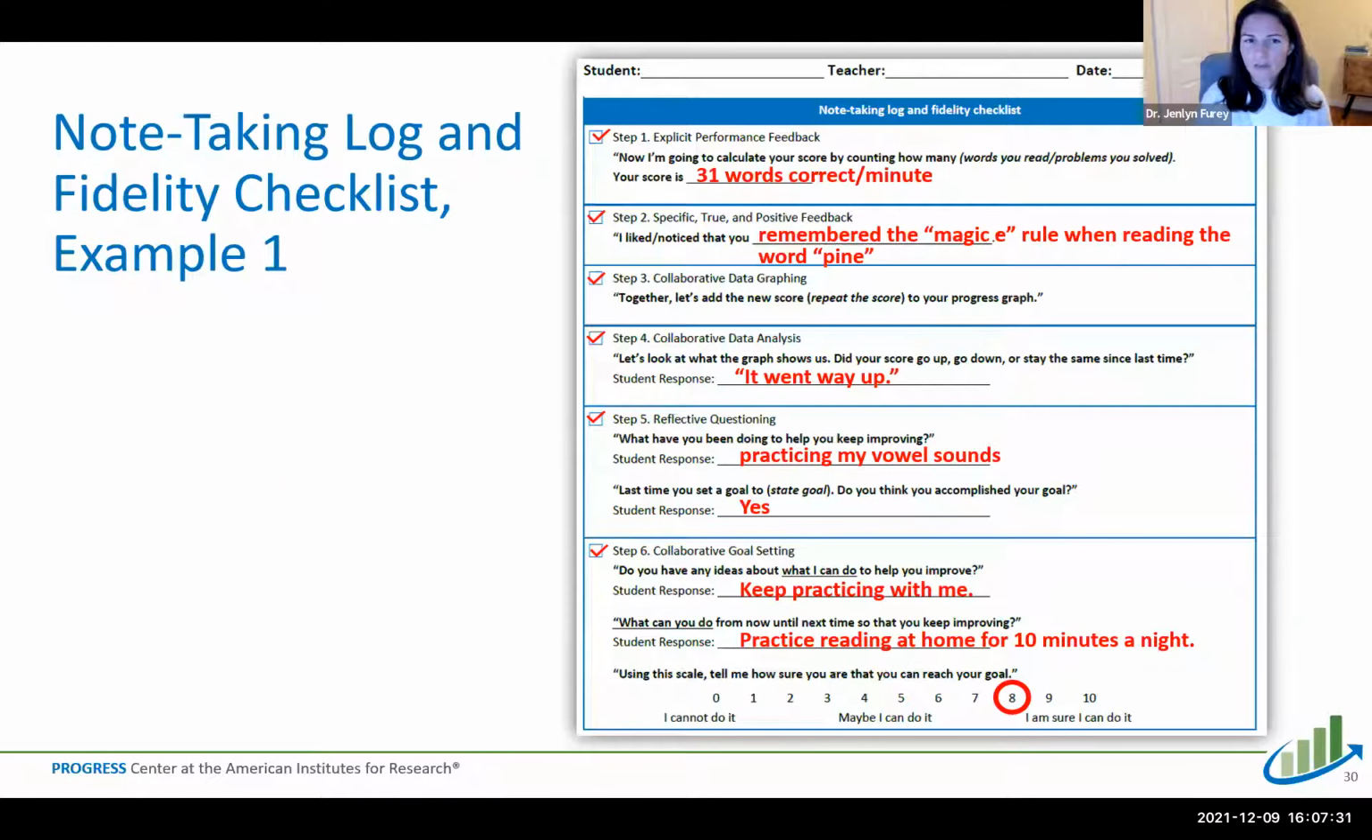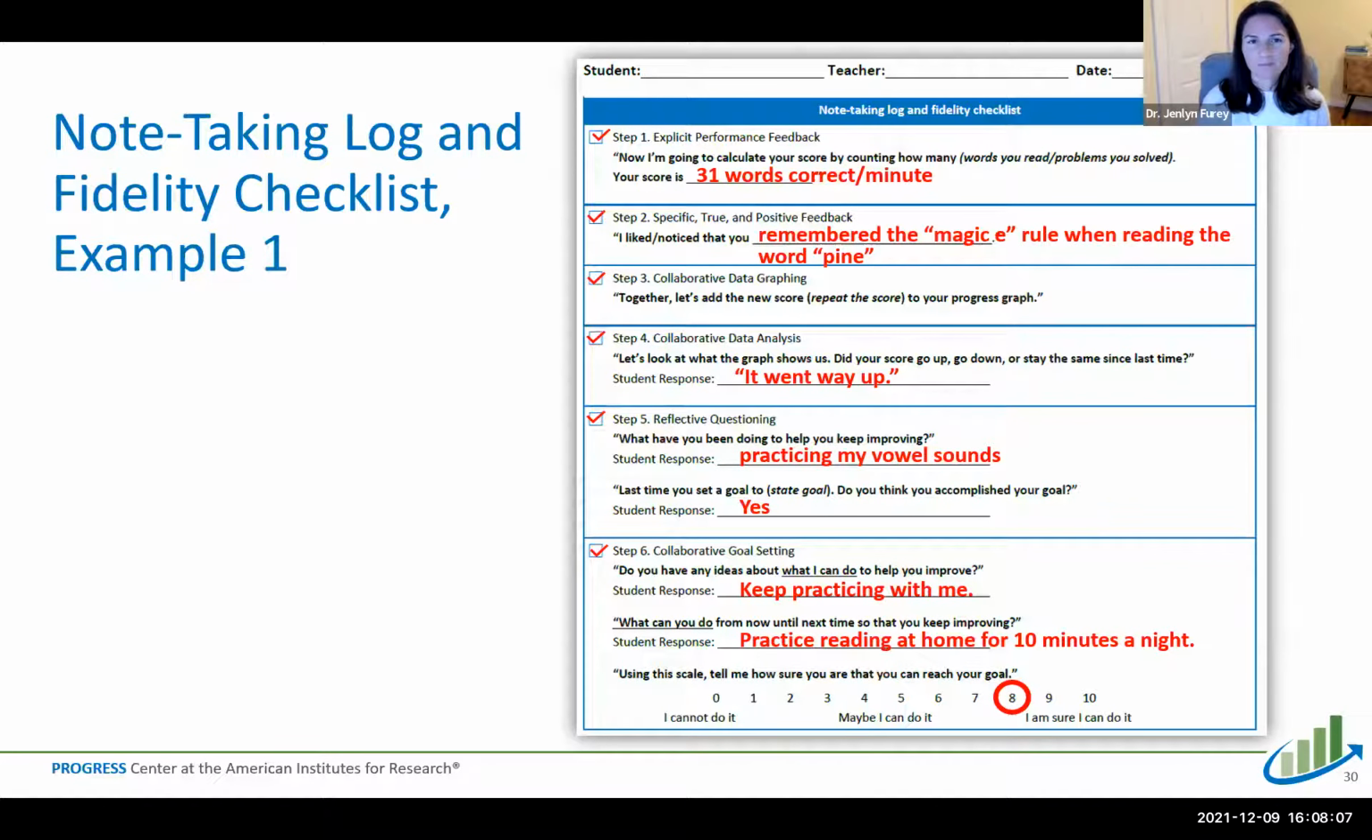And here's another example, just so you can see each time that you complete this routine, you're going to have a new fidelity checklist completed with the student's name and the date. So we want to make sure that when we're working with the student for the third or fourth session, we have previous fidelity logs and note-taking logs, because we're going to be referring back to these to say, last time you set this goal. So we want to make sure that we have that information organized so that we can be looking and reflecting on what goal was set